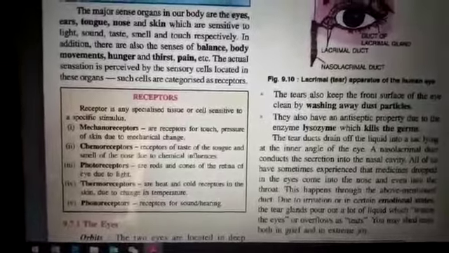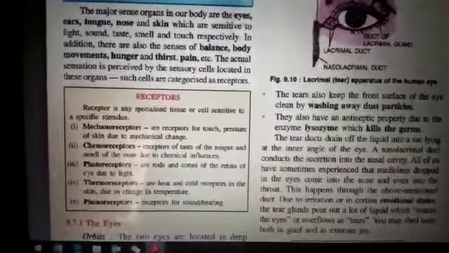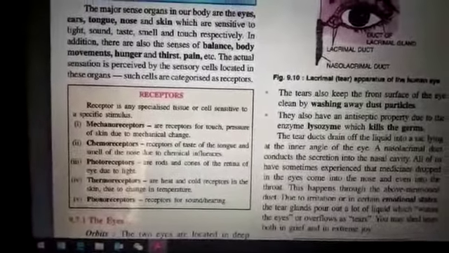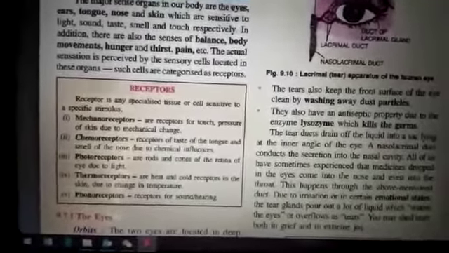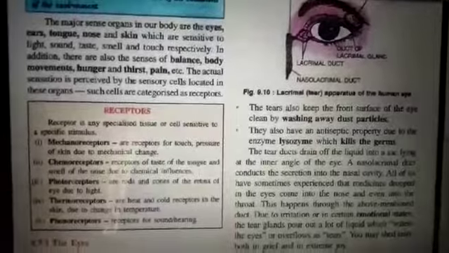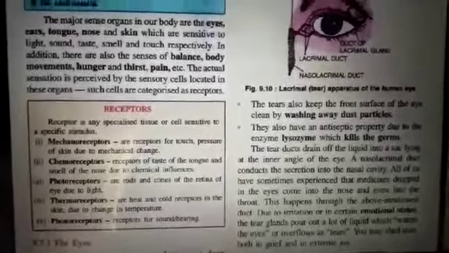Thermoreceptors, that is temperature, heat and cold. For that we have skin. And then phonoreceptors, that is sound. So for each different kind of sensation, we have different kinds of receptors or cells. Starting with the first one, eye.